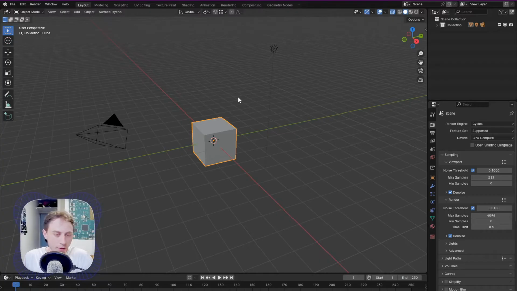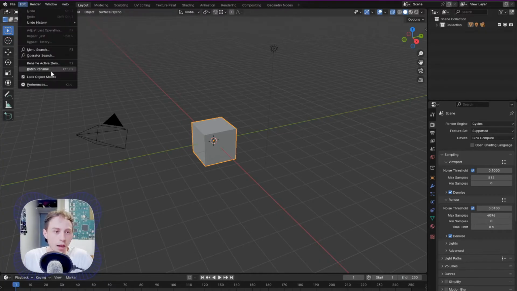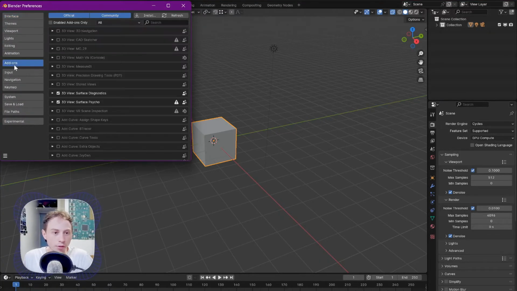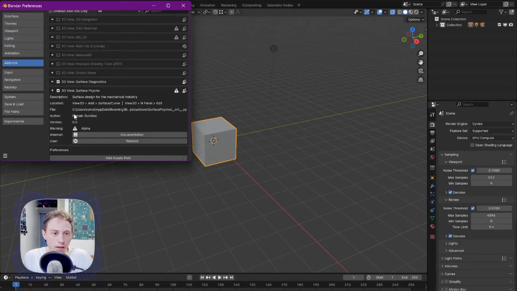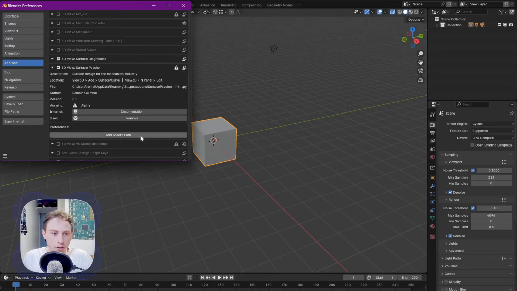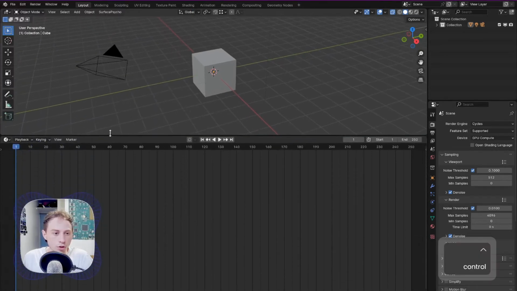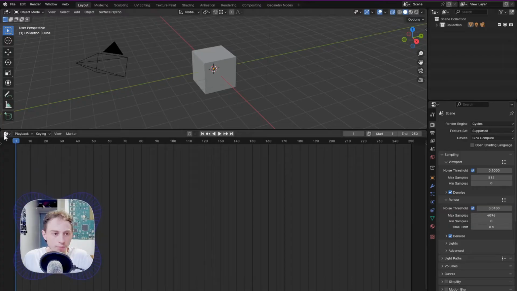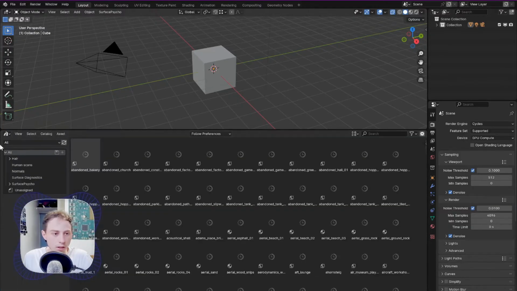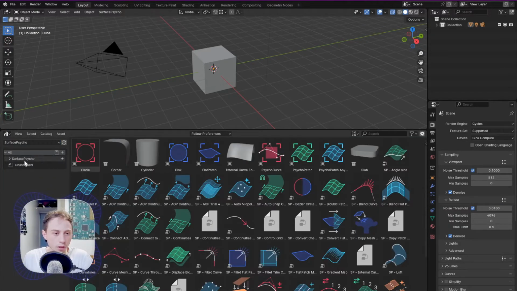So we are in Blender and the first thing you want to do is make sure the add-on is enabled, of course, and that you clicked this button which adds SurfacePsycho into your file path. That way you just have it right here in the asset browser under SurfacePsycho.